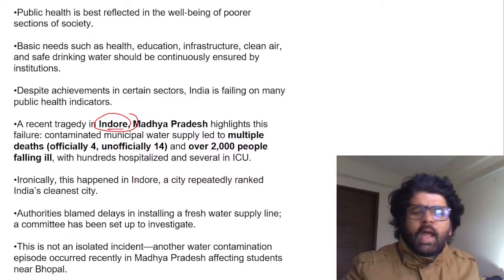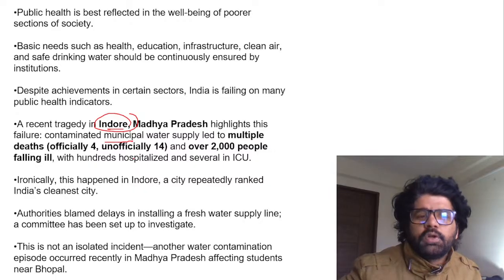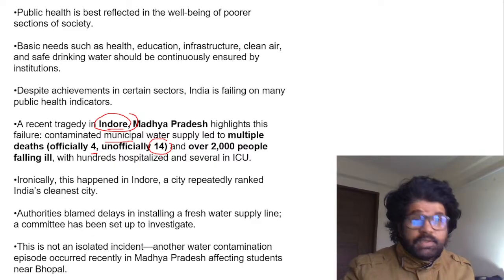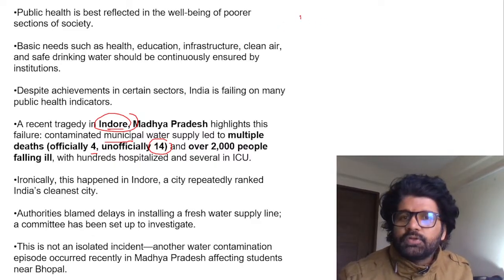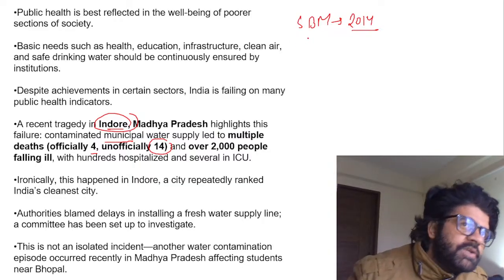And what happened in Indore? People drank contaminated municipal water, and officially 4 people died, unofficially 14 people died. This is ironic in current India because Swachh Bharat Mission, launched in 2014, has two components: Swachh Bharat Mission Urban, Swachh Bharat Mission Gramin.